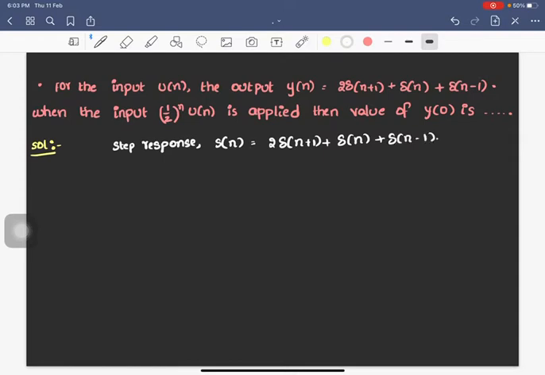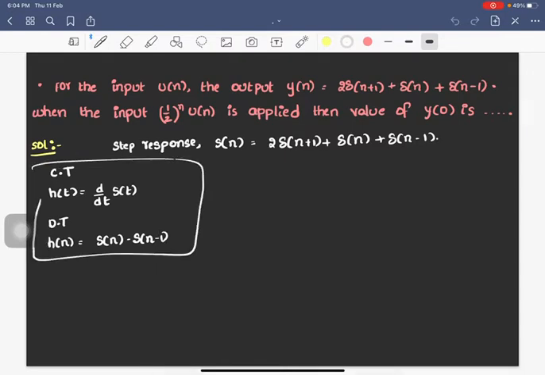To get the impulse response from the step response, if it is a continuous time signal, then h of t will be simply equal to d by dt of s of t. But in the discrete domain, the same differentiation is equivalent to the first difference. So first order differentiation will be equal to the first difference. So h of n will be equal to s of n minus s of n minus 1. Let me keep this in a box.